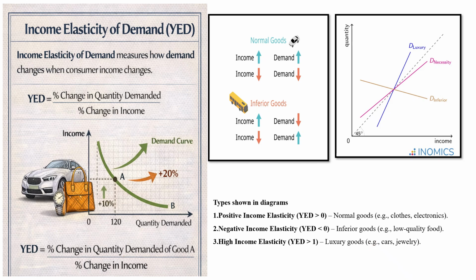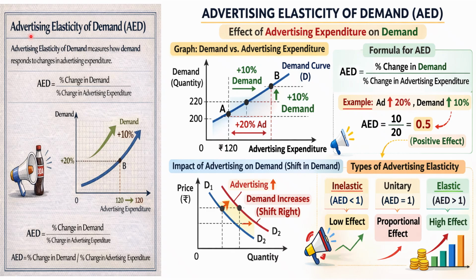And the third one is high income elasticity of demand, that is related to luxury goods, that is the car and jewelry. The next one is advertising elasticity of demand, where it measures how advertising expenditure affects the demand for a product, and it defines that advertising elasticity of demand is equal to percentage change in demand to percentage change in advertising expenditure. This is shown in upward direction.